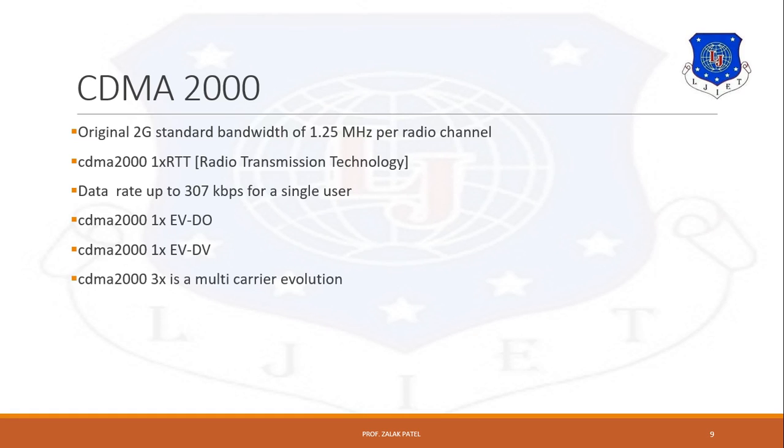It is also possible to repeat this 1x-RTT channel three times. If we use a 3x-RTT system, then in this case a total of three 1.25 MHz channels are used together to provide instantaneous packet data. It results in increased talk time in the case of CDMA 2000 if we go for 3x-RTT. So this is the CDMA 2000 standard.